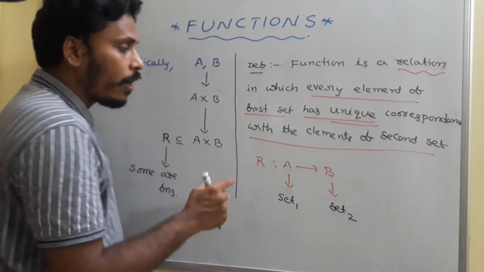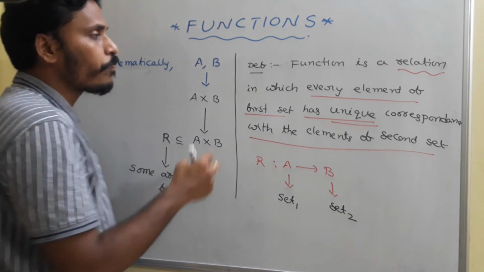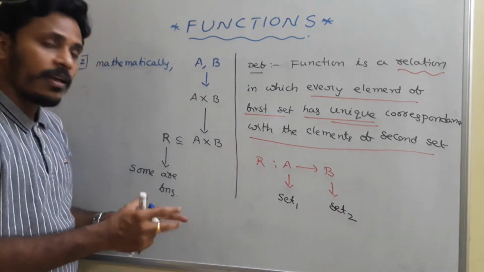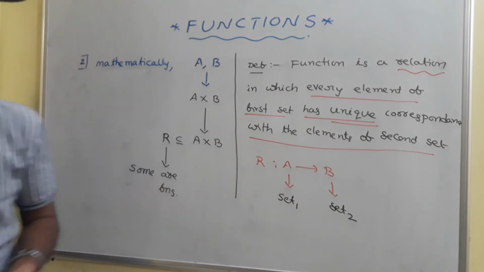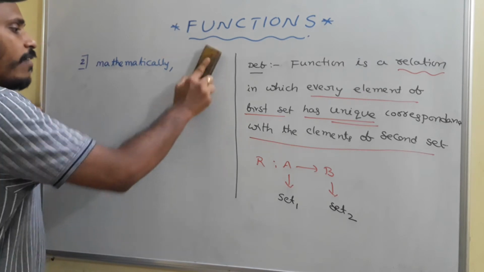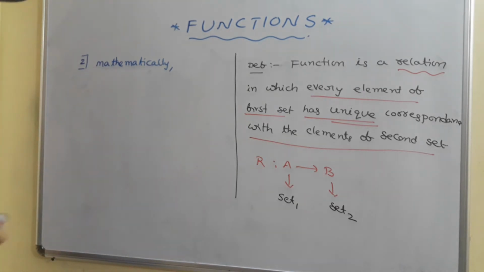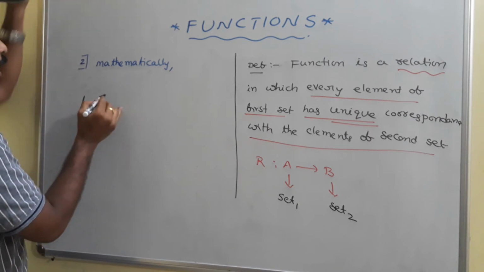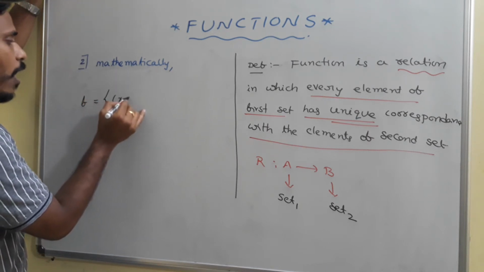Okay, right. When you wish to give a set builder notation for the function, it's actually a relation, right? And when you try to give a set builder notation for a function, I will give you in such a manner. Okay, just have a look. A function f contains the ordered pairs x comma y.